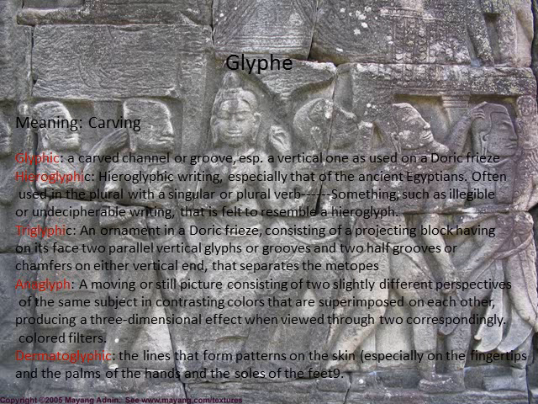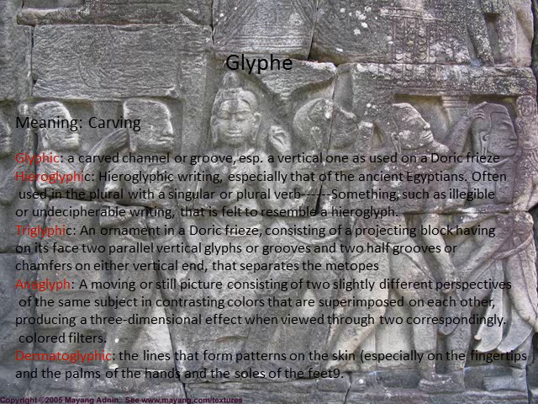The sixth Greek root is glyph. It means carving. The first example of this root is glyphic, which means a carved channel or groove, especially a vertical one, as used in a Doric frieze. The second example is hieroglyphic, which is an adjective. Hieroglyphic writing, especially that of the ancient Egyptians, often used in the plural with a singular or plural verb.